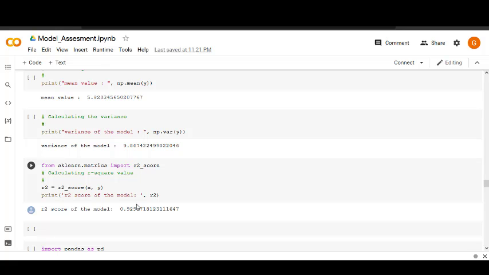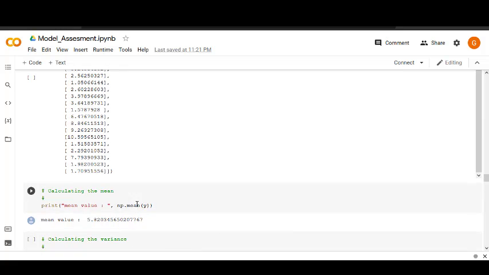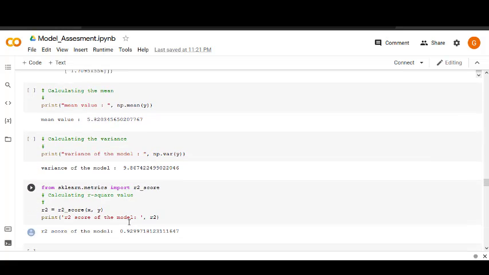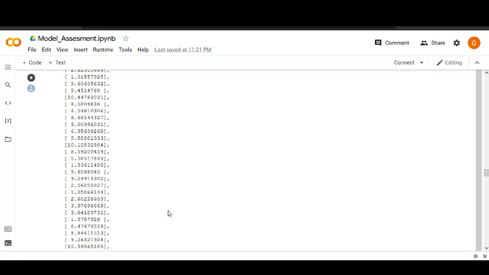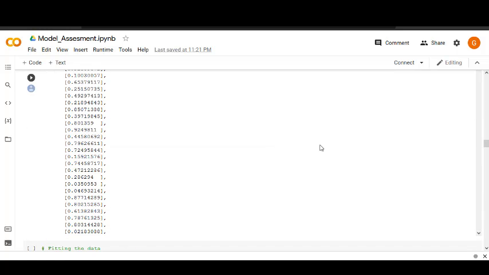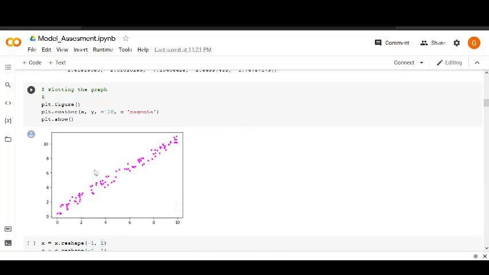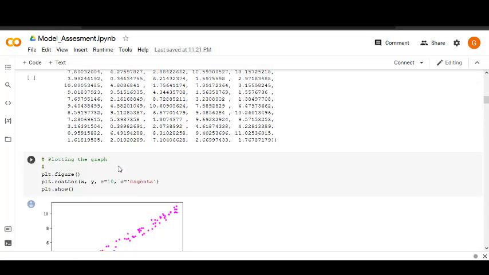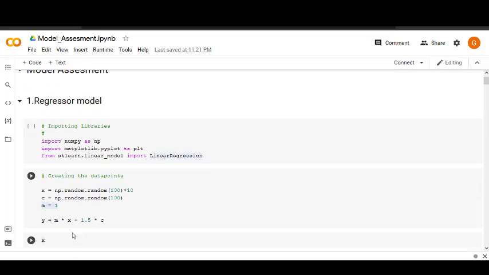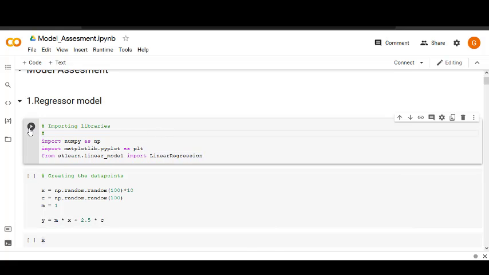And now I would like to show you what happens when we increase the variance and how our R square value is affected. So let's run the program with changing our intercept value a little bit, so that these plots will get scattered more. I will show you now. So let's make this 1.52, let's say 2.5, and try to run this.